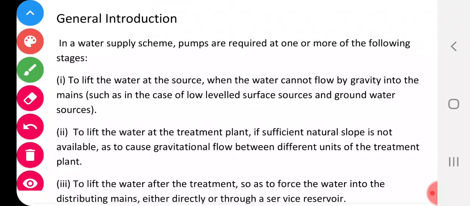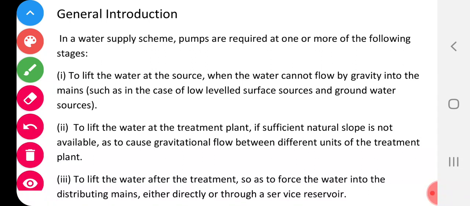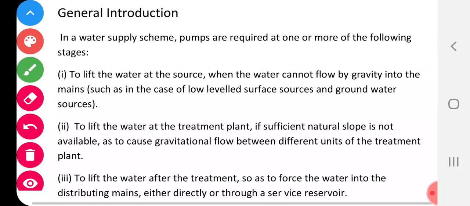Okay, number 1, to lift the water at the source when the water cannot flow by gravity into the mains. So at the source, it may be a river, it may be a dam, or it may be a reservoir, it may be a lake, it may be even underground water. Whatever the source may be, water is sometimes required to be lifted, because generally rivers or water bodies are at a lower level. So from the lower level we have to take the water to the higher level where the location or city is developing.